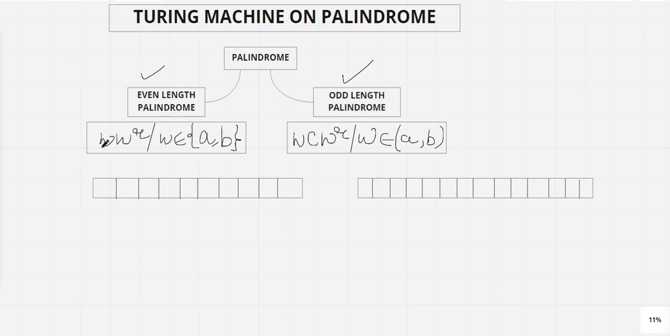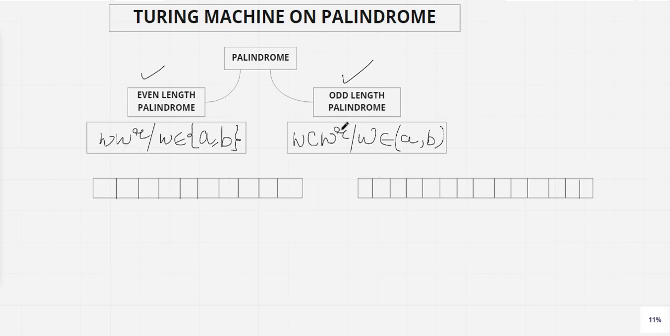We can write it in this particular format: w to the power r, where w belongs to {a, b}. So w is a collection of strings over the input alphabets a and b, and you can put it in any format. And if you put the reverse of that, definitely this is a palindrome case, but it should be of even length. I will let you know with an example first of all.